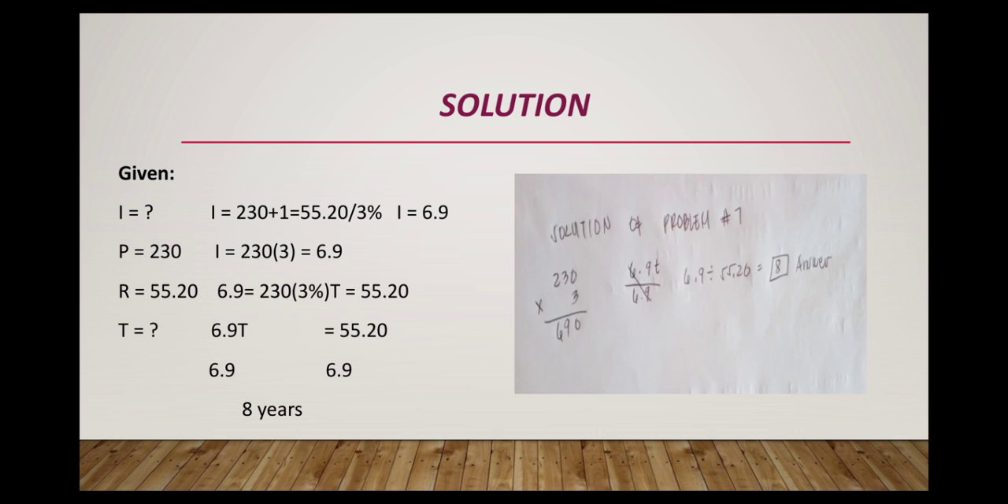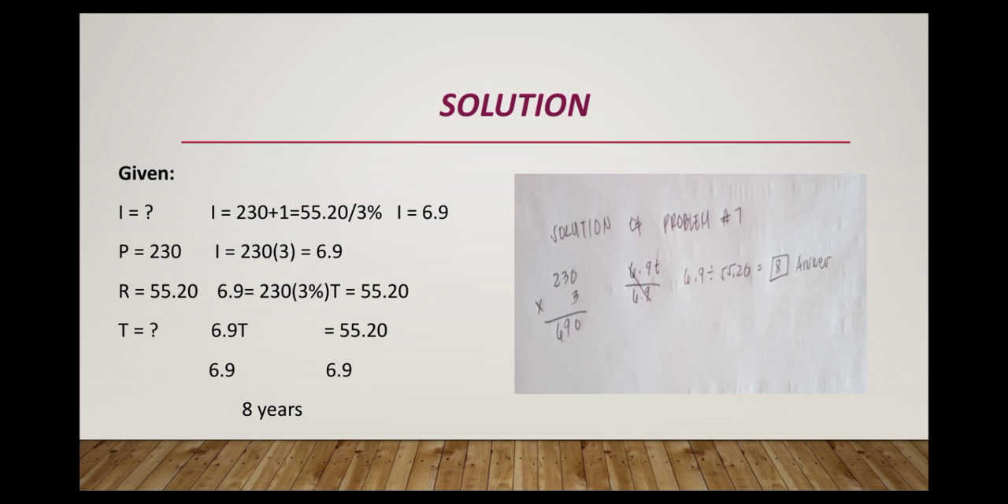Solution. Given I is missing, P is 230, R equals 3%, I equals 55.20, T is missing. I equals 230 times 3% equals 6.9. 6.9 equals 230 times 3%. T equals 55.20. 6.90 equals 55.20.